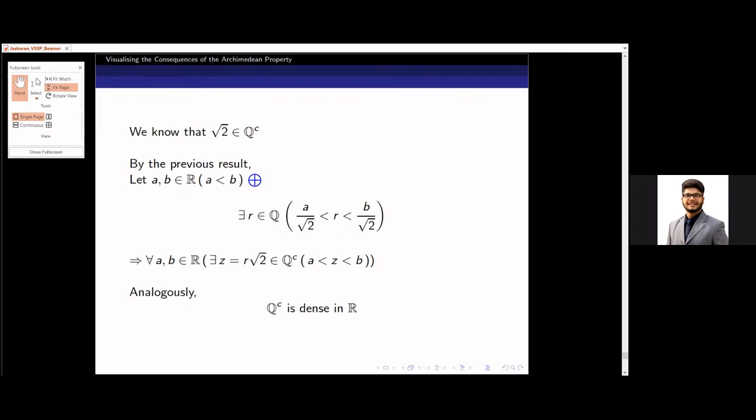From this, I also conclude that irrational numbers are dense in R. Irrational numbers are also called rational complements, right?